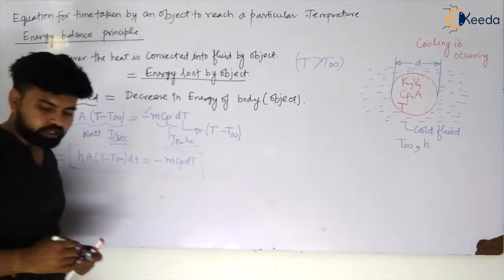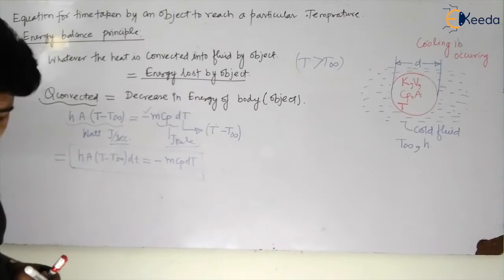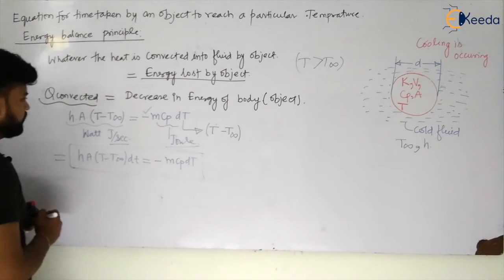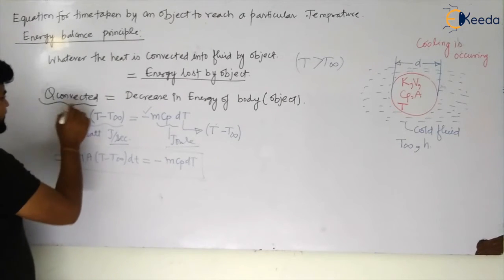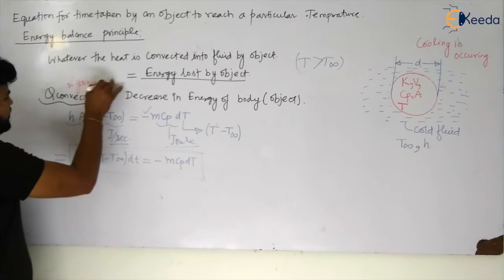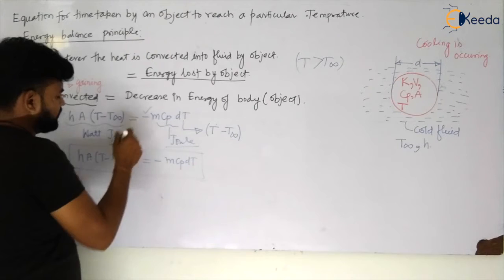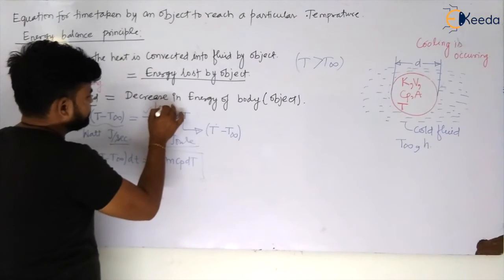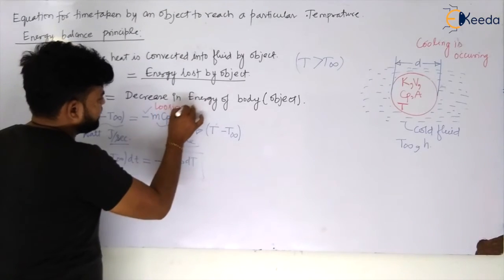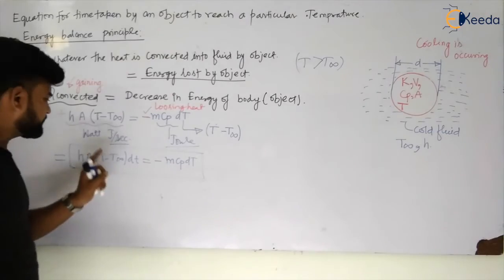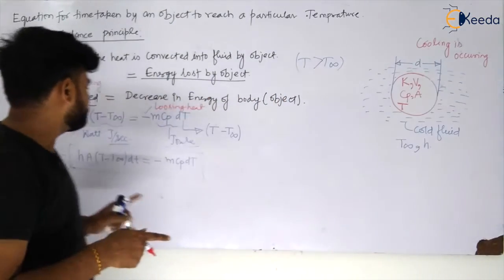my dear students, okay. Now let us see. So this is the equation I will get. Now this is the fluid gaining heat, that's why it will be positive. And the object is losing heat, that's why there will be a negative sign, okay. Hope this is clear.